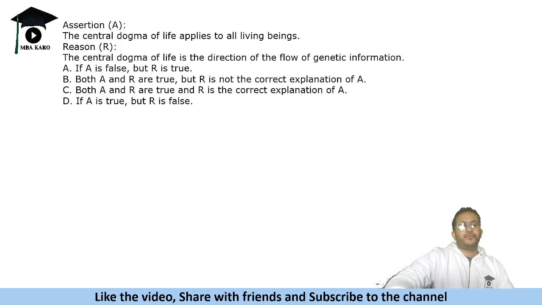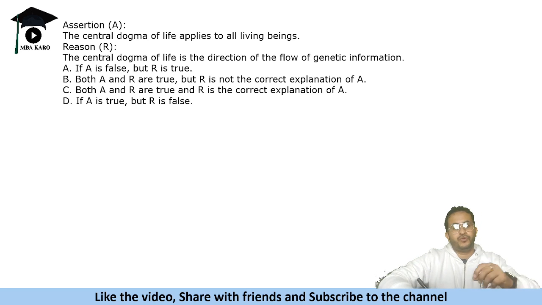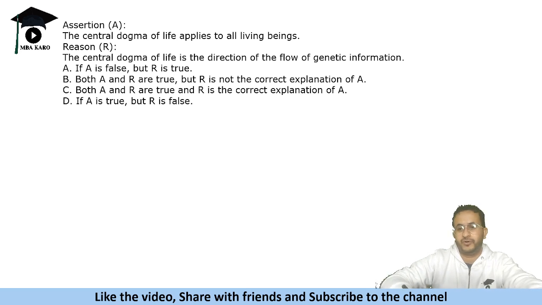The central dogma of life applies to all living beings. The central dogma of life is the direction of the flow of genetic information. Okay. Now this is a knowledge-based question. So if you know what is central dogma of life and does it apply to all living beings, then you would be able to answer it.